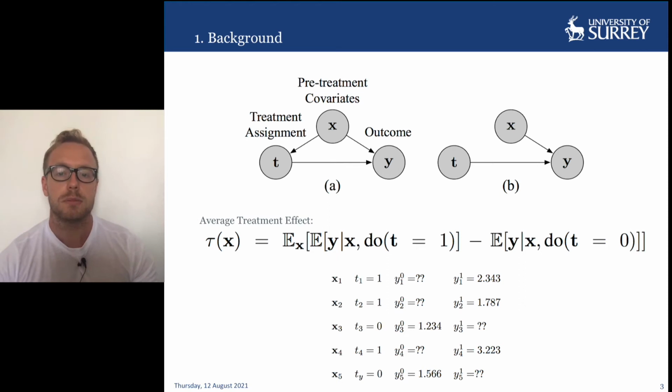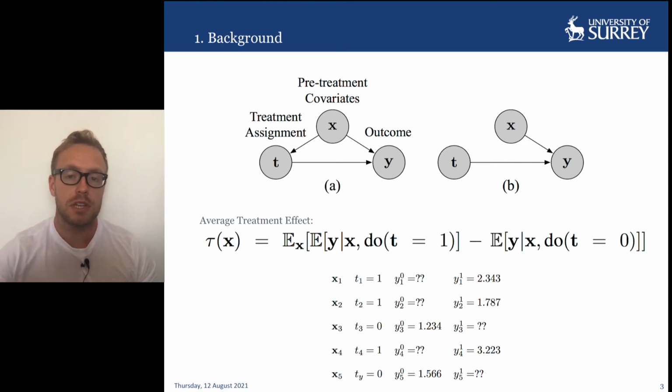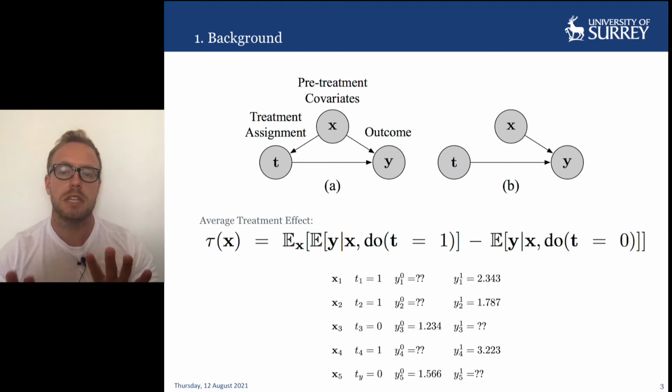The goal of our work is specifically that of causal inference, that is, specifying a causal estimand of interest and estimating this quantity from the available data. Graph A represents a canonical form for an observational study in which there exist pre-treatment covariates X, which include things like age, gender, medical history, and so on, treatment assignment T, which might represent drug versus placebo group, and corresponding outcome Y. One causal estimand of interest is the average treatment effect given by tau, which is defined here as the expected value over the covariates of the difference between the expected outcomes under the treatment and the placebo.